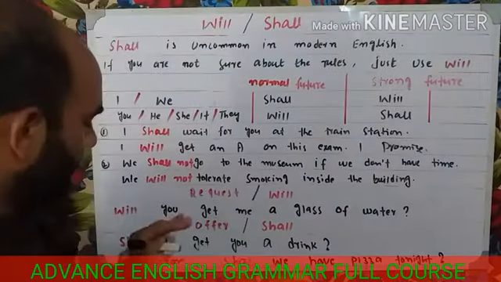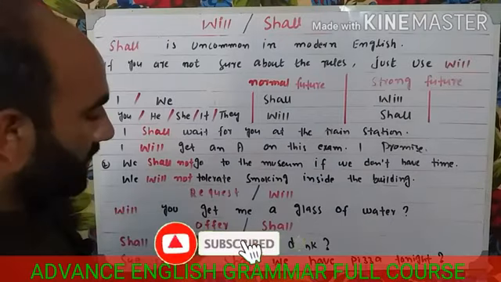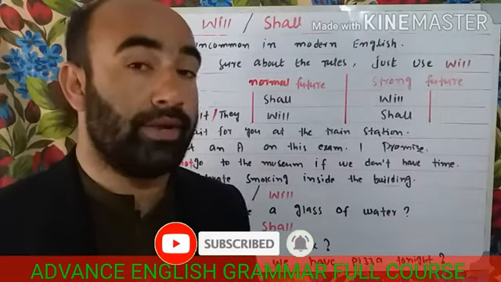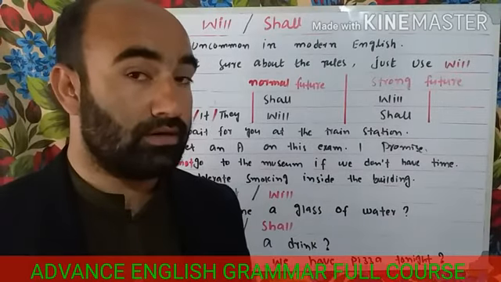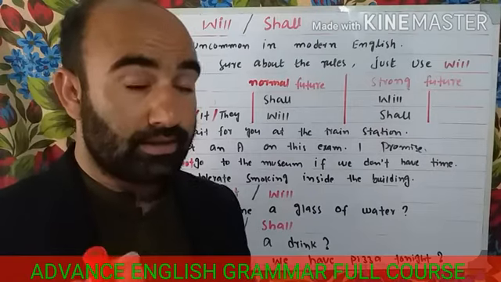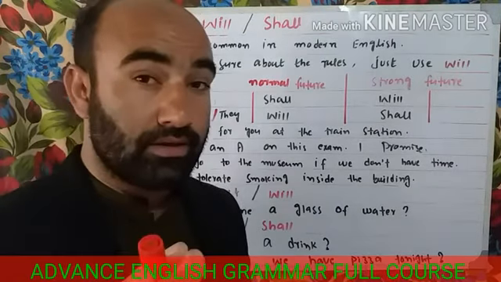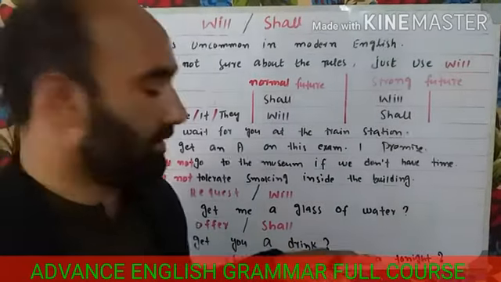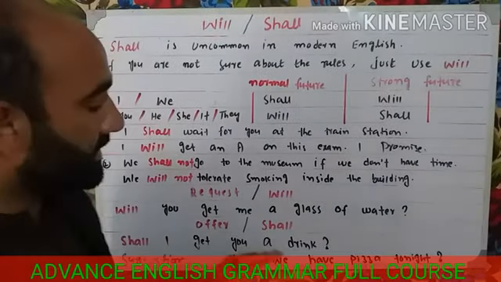For an offer, we use just shall, not will. We cannot use will for an offer. For example, shall I get you a drink?